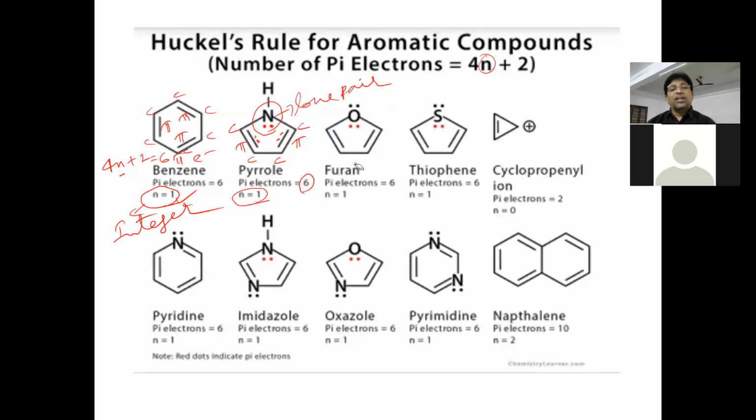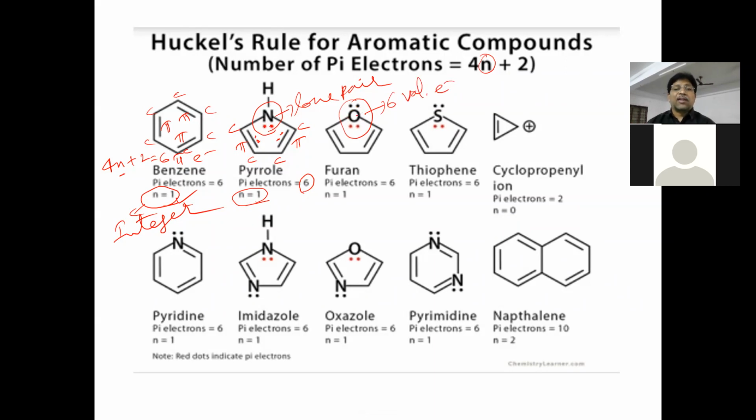Okay, so in furan, what heteroatom is present here? Oxygen. Oxygen belongs to which group? Group 16. So group 16 has how many valence electrons? 6 valence electrons are present in the oxygen atom.